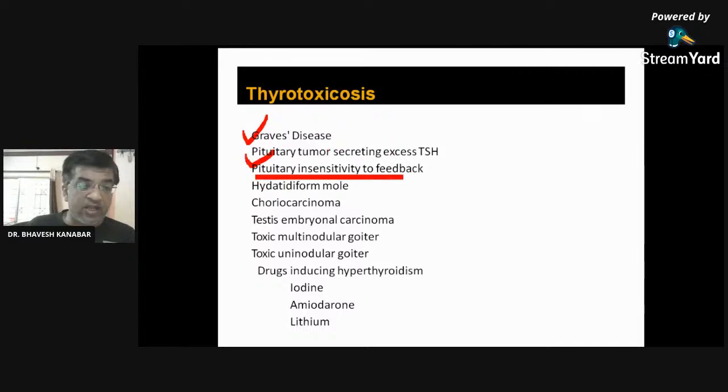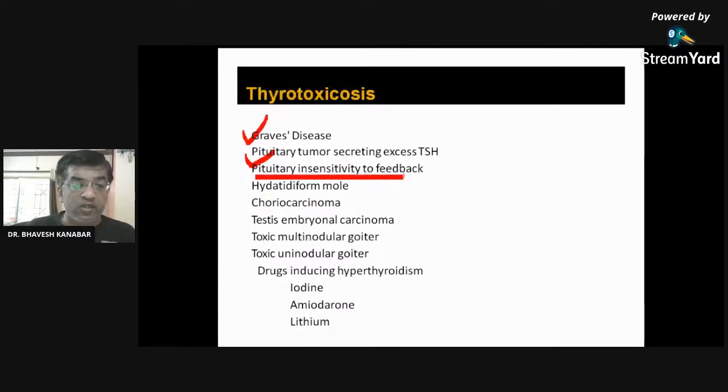Pituitary insensitive to feedback. Now I'm explaining this. Whenever there is an increased level of T4 and T3, it leads to negative feedback inhibition over the pituitary, meaning there is enough T4 and T3 in the body, so the pituitary doesn't need to secrete TSH. That is the negative feedback mechanism, which is normal physiology. But what happens is that the pituitary becomes insensitive to negative feedback. It keeps secreting TSH, and that leads to thyrotoxicosis.